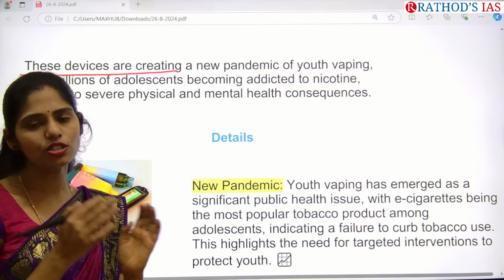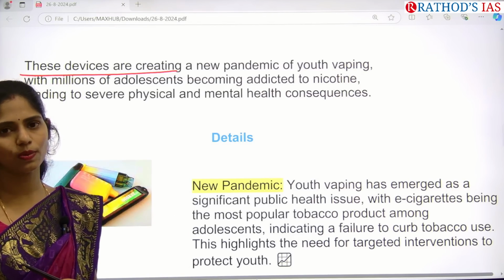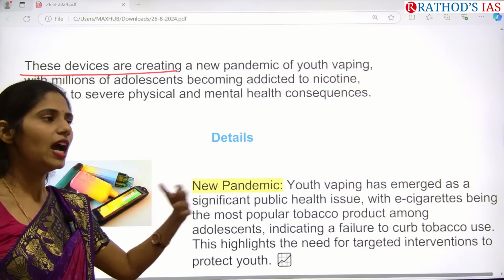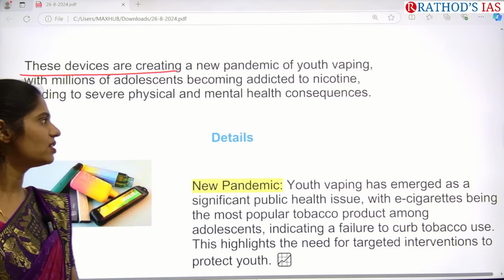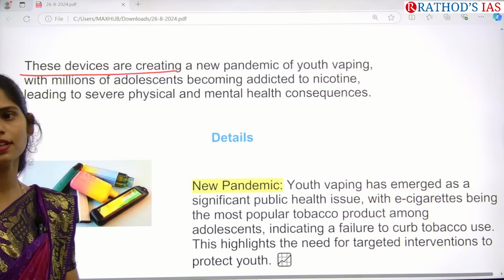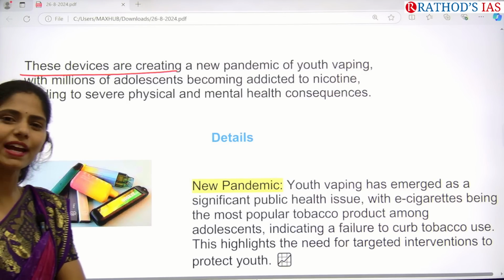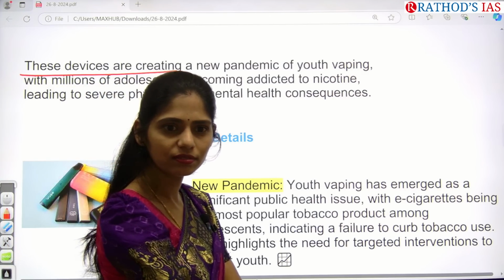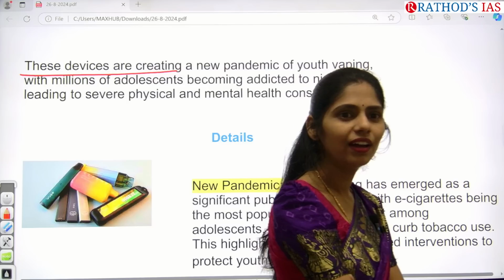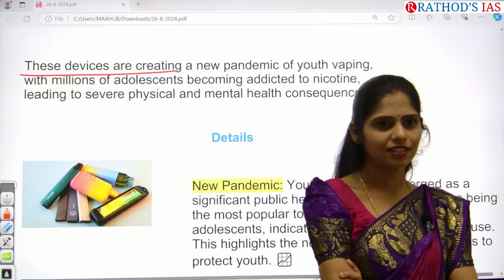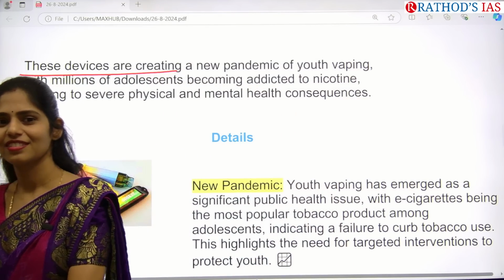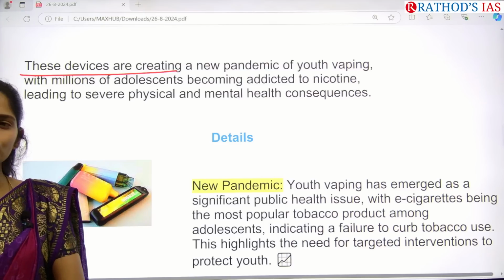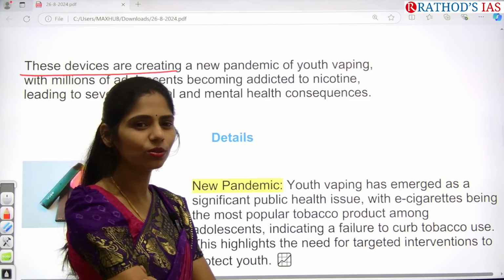So whenever you become addicted to smoking and tobacco and nicotine, either by using traditional cigarettes or other gadgets, you will obviously get an impact. So what health impacts will you have if you smoke? Lung diseases, respiratory diseases, lung cancer. So what happens if you chew tobacco? Some people will be chewing tobacco.